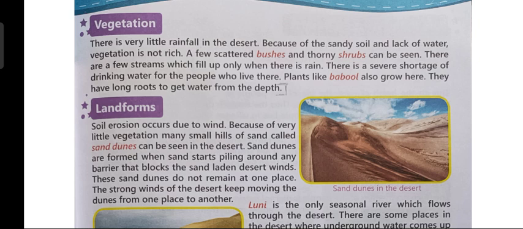Now, what kind of plants are seen here? So, children, you will see some bushes here and there and thorny shrubs. Thorny shrubs means plants which have thorns on them, like cactus. Those types of plants can be seen here in the desert. Now, there are few streams or small rivers that get filled up only when there is rain.